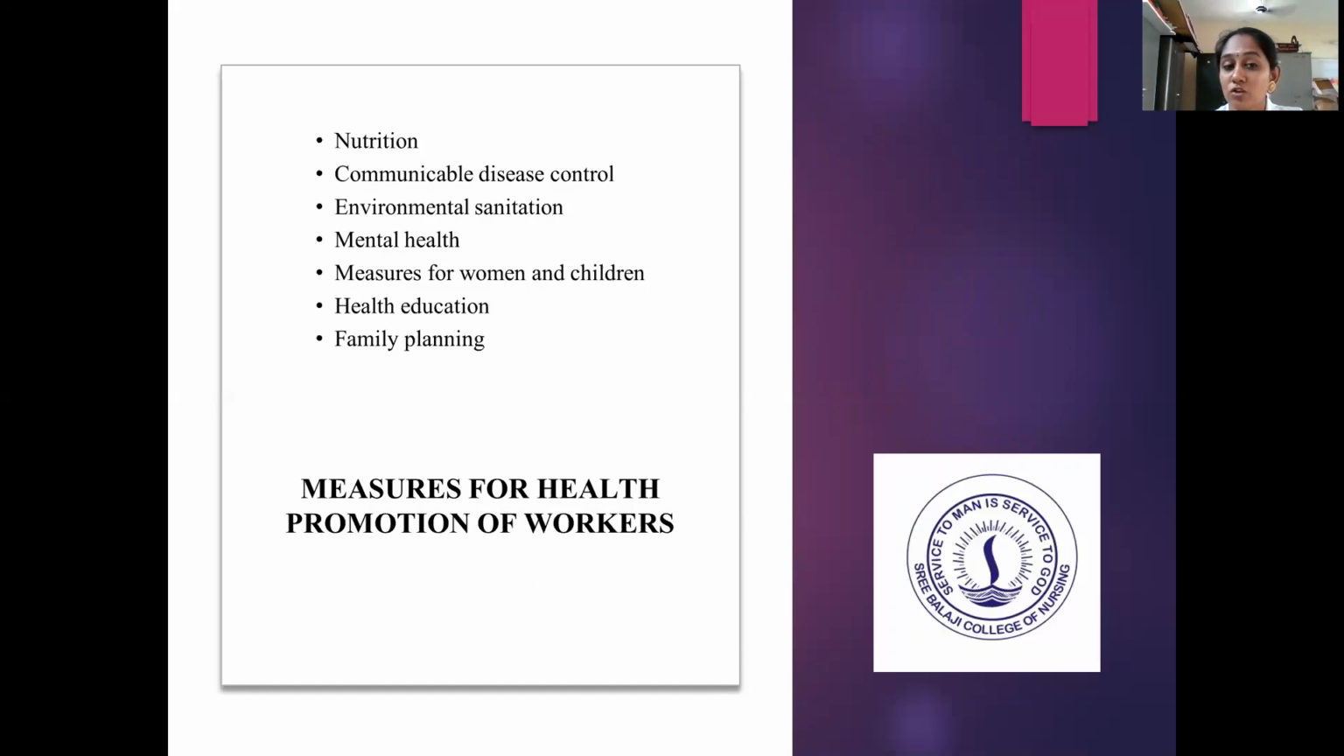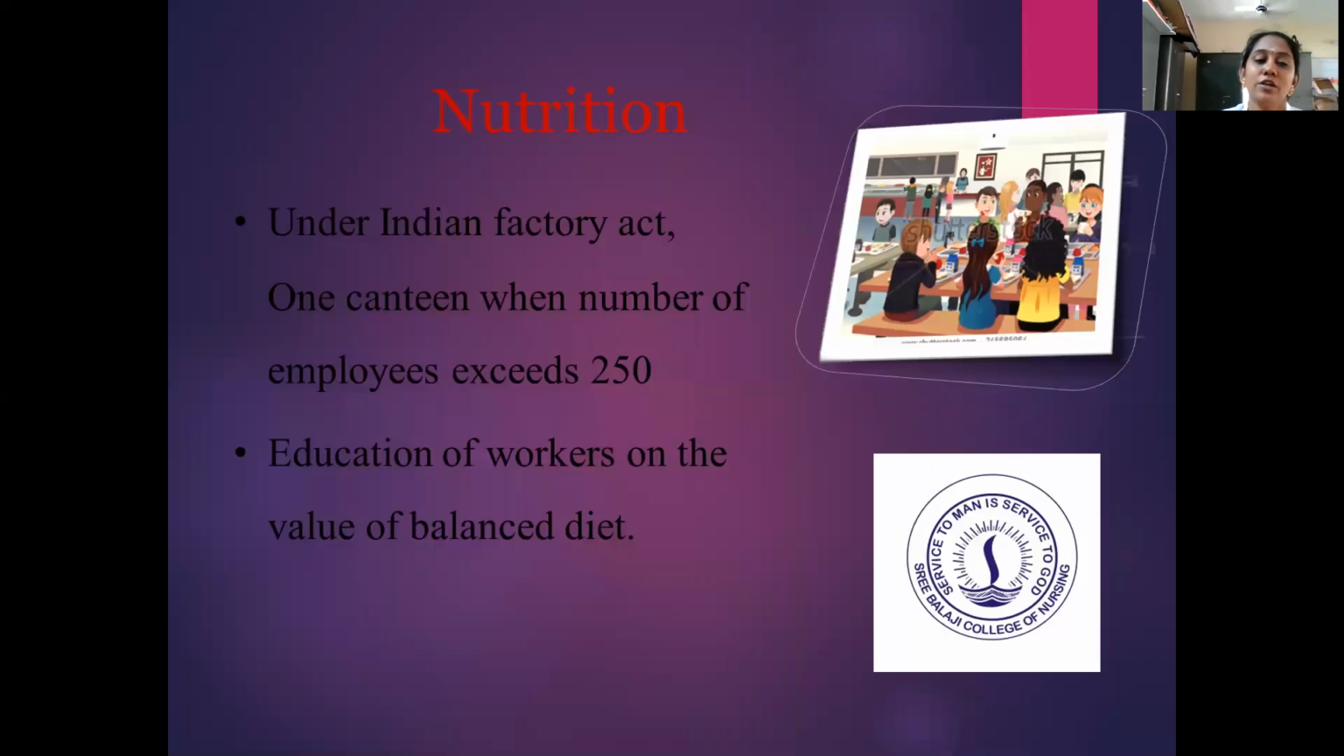For all this, we need good nutrition. We have to reduce the communicable diseases. We have to maintain good environmental sanitation. Mental health has to be improved. Measures for women and children have to be taken. Health education has to be concentrated on, and family planning has to be emphasized. So the first one is nutrition.